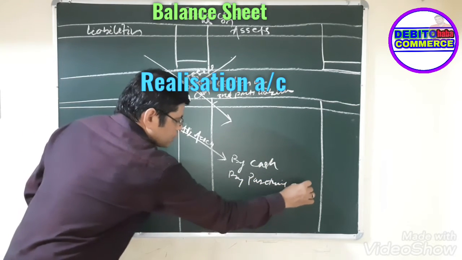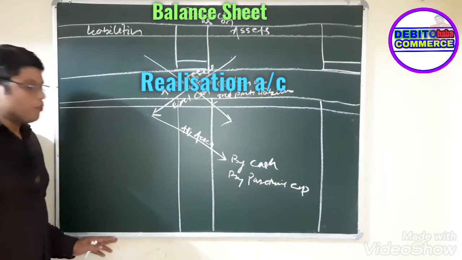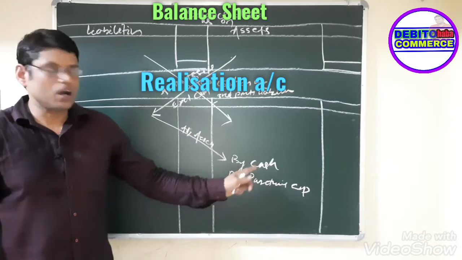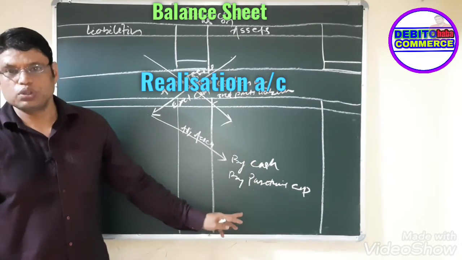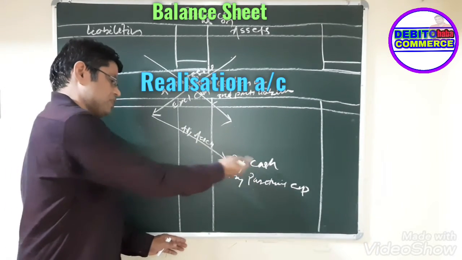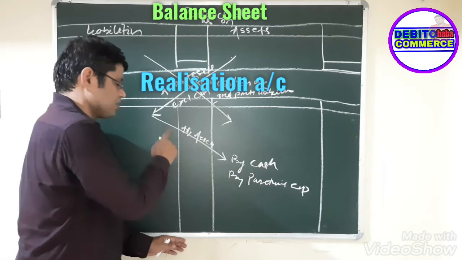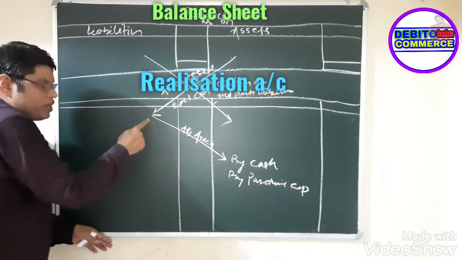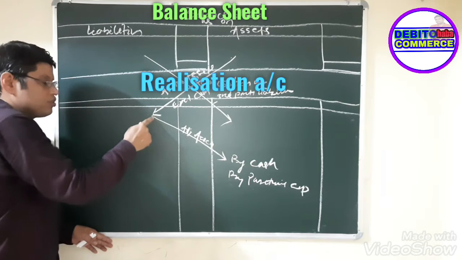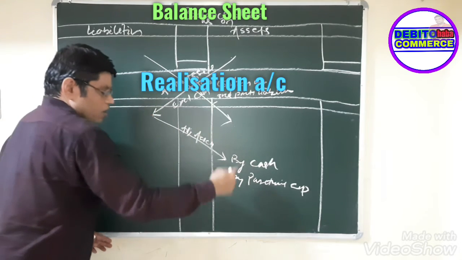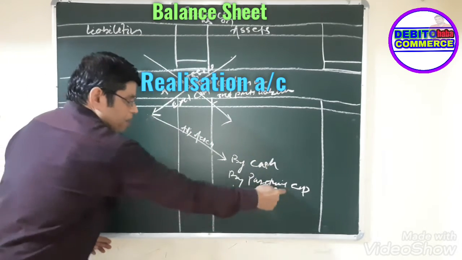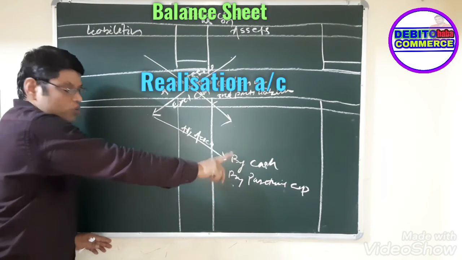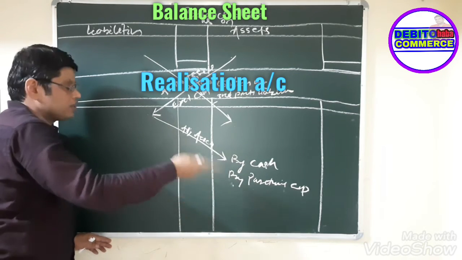Why by cash or by partners' capital? Because these two accounts we have not closed. When you sell assets, you will get cash, or if any partner takes over an asset, then you note it down by the partner's capital. So after closing down all these things, if any adjustment related to assets is there, you record it in the realization account credit side by cash or by partner's capital. Within this, we have to use these two accounts, because they are not yet closed.